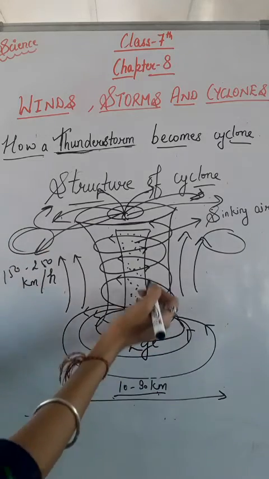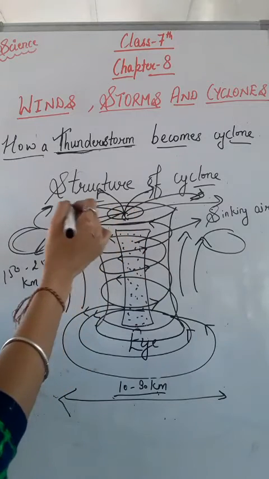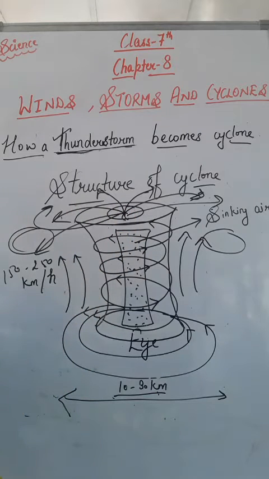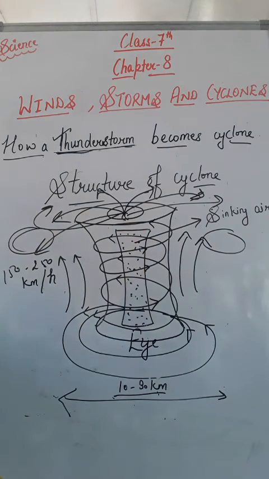When these water vapors go upward, they release heat to the atmosphere. When water vapors convert to water during rains, they release heat. The heat released warms the air and makes it move up, and this also results in decreased air pressure.